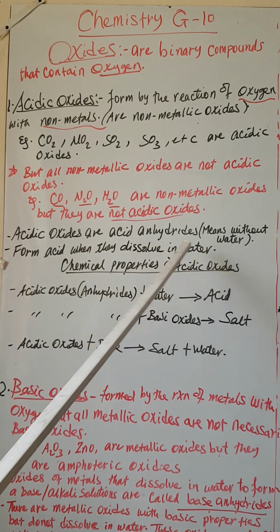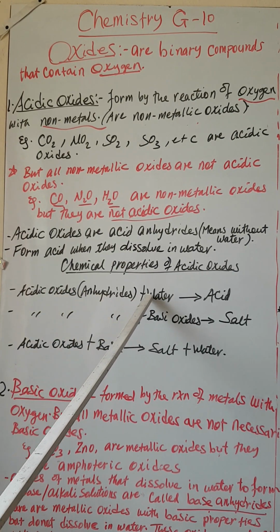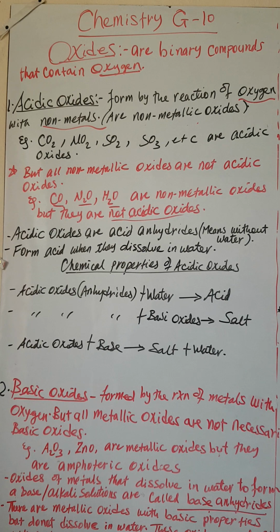dissolve in water to form acid. Okay, to form acid. So እንደዚህ ካልን what are the chemical properties of acidic oxides or acid anhydrides? Now acidic oxides or acid anhydrides react with water to form acid. Okay, simple example ልንገራችሁ ለዚህ simple example ለምሳሌ አየር ላይ there is a carbon dioxide አይደል? carbon dioxide or sulfur dioxide, sulfur trioxide.